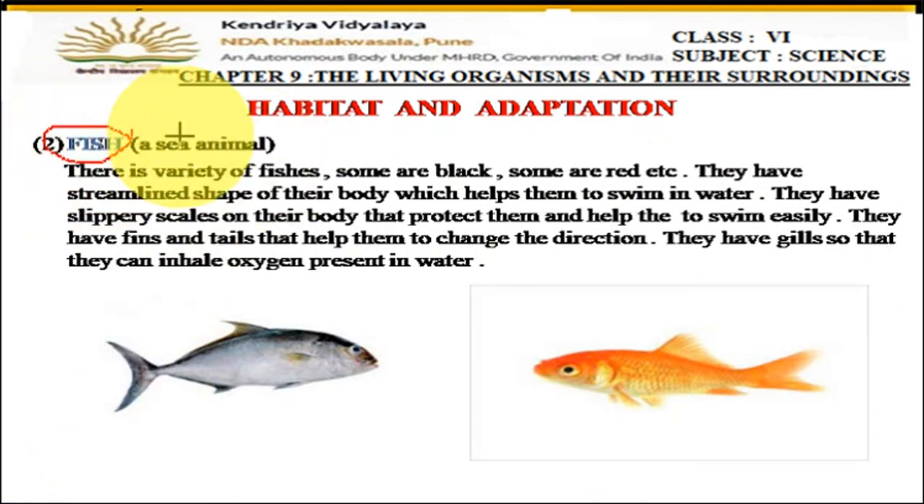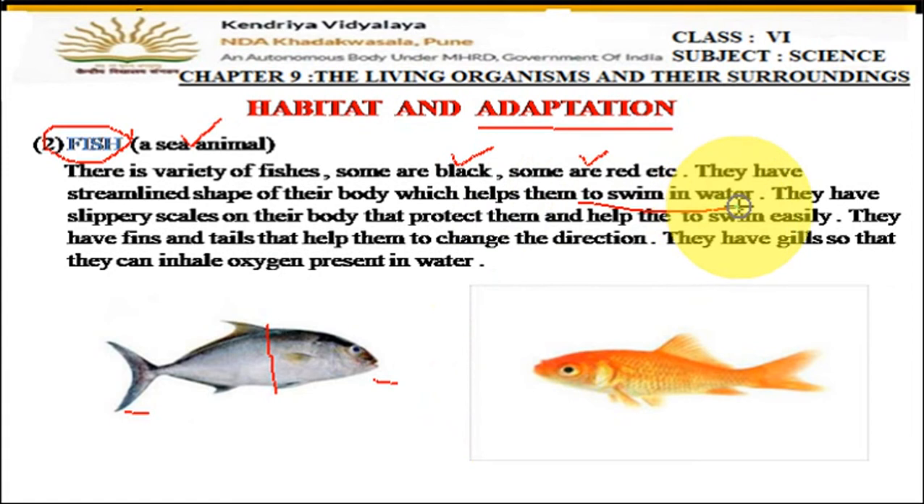Okay, now fish is a sea animal. Fish generally lives in the water. So there are a variety of fishes which are present in the water. Some of them are black in color, some of them are red in color. Then in the previous lesson we have studied that fishes have a streamlined shape. Streamlined shape means the starting point of the body and the ending point of the body are narrow, and in the middle the body is broad. So they have a streamlined shape. This is one of the adaptations which help them to live in water. Because of this streamlined shape, they can easily swim in the water.